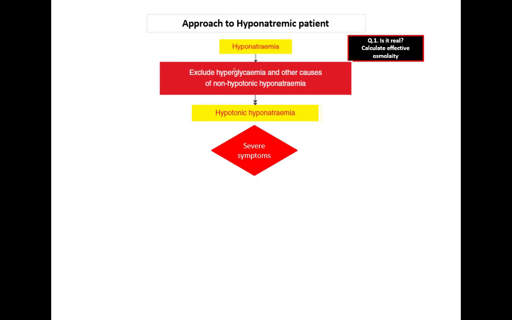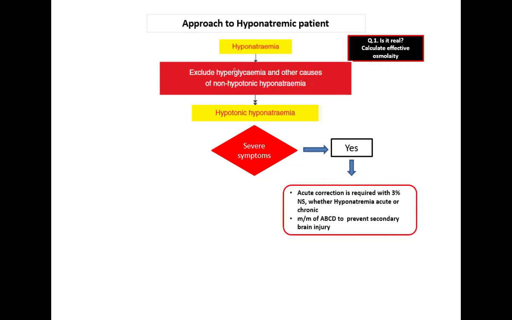Then see whether the symptoms are severe or not. If the patient has severe symptoms, then this patient always requires acute correction.